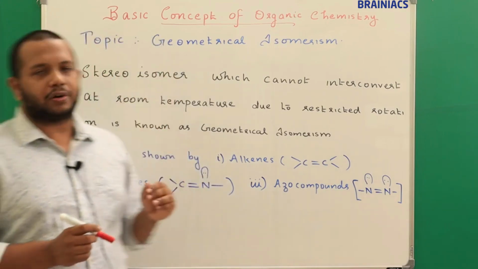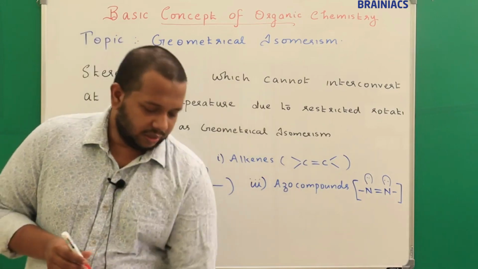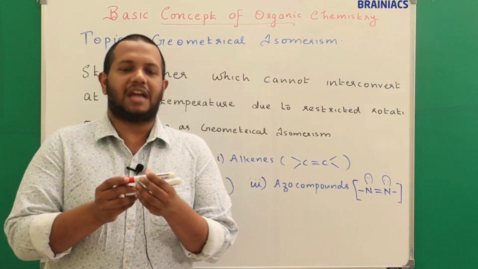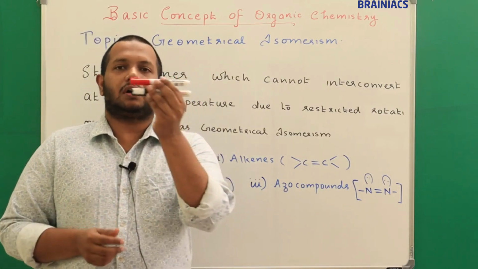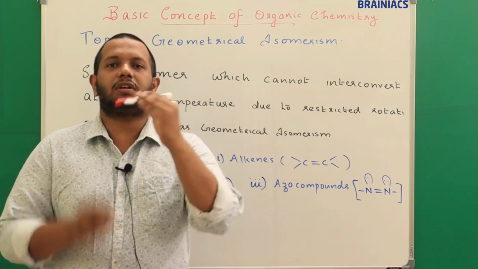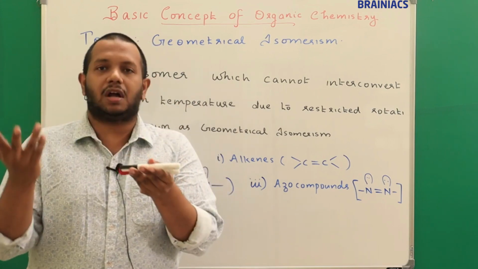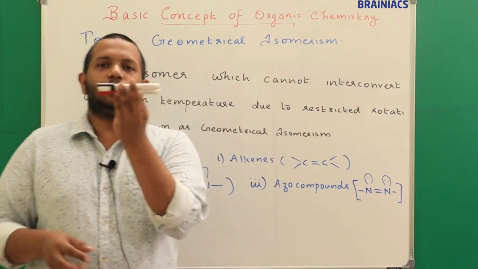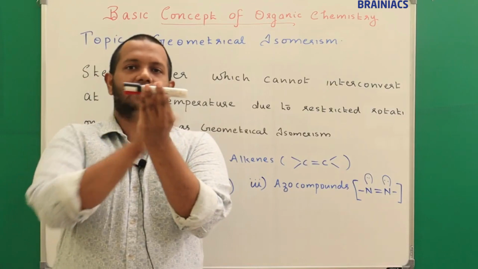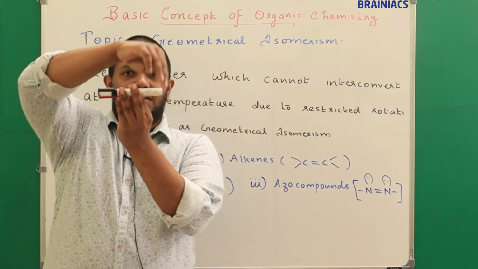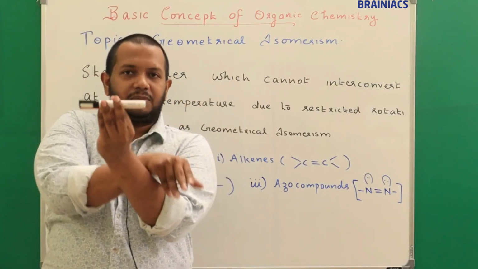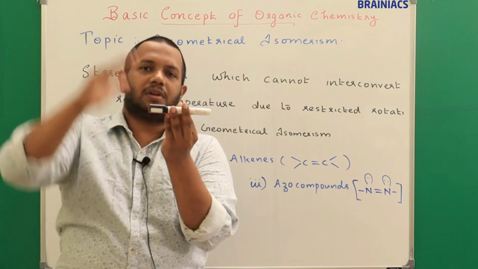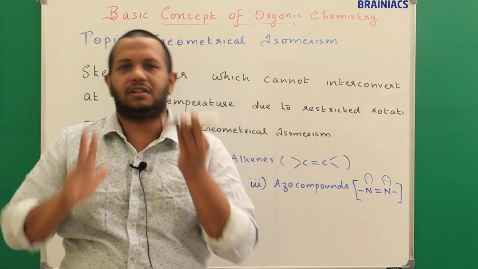As I told already, what is geometrical isomerism? I told you that geometrical isomerism happens due to restricted rotation around a carbon-carbon double bond. It may not be carbon-carbon, it can be nitrogen or other elements also. But the thing here is, you have a double bond here. These two ends are carbon atoms, and you have some atoms in the upper plane, some atoms in the lower plane. Here also you have some atoms in the upper plane and some atoms in the lower plane.